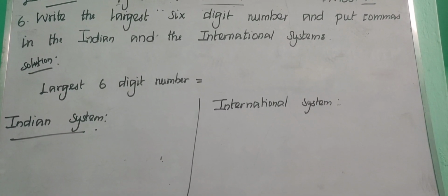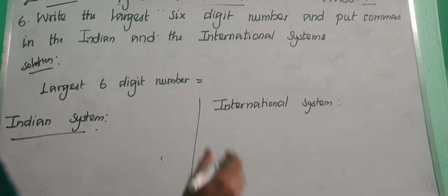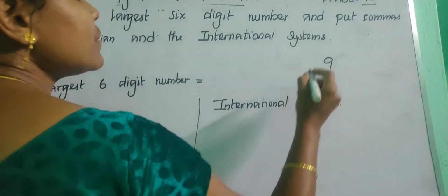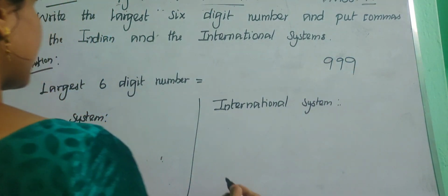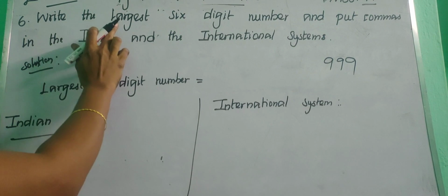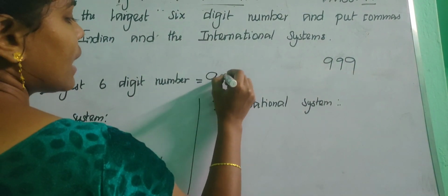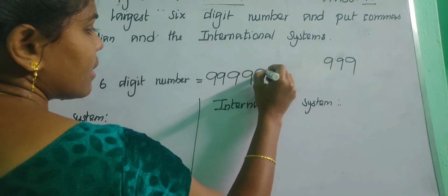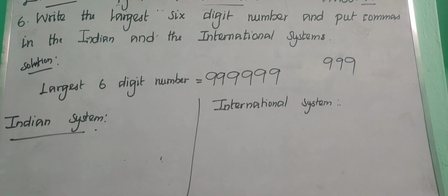So the sixth sum. Write the largest 6-digit number and put commas in the Indian and international systems. Children, we know which is the largest 1-digit number. It is 9, right? The largest 2-digit number means 99. 3-digit number, 999. Here we need the largest 6-digit number, so we need to put 6 nines: 9, 9, 9, 9, 9 and again 9. So it's the largest 6-digit number.